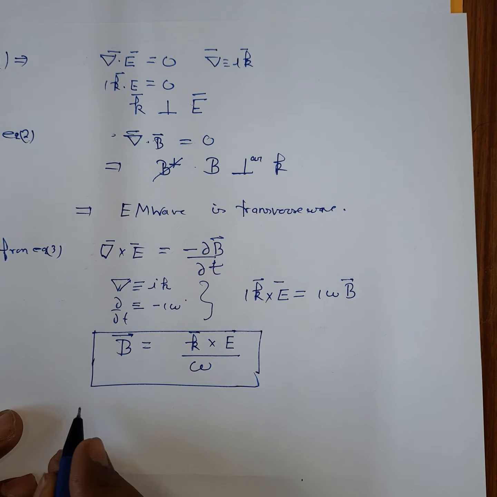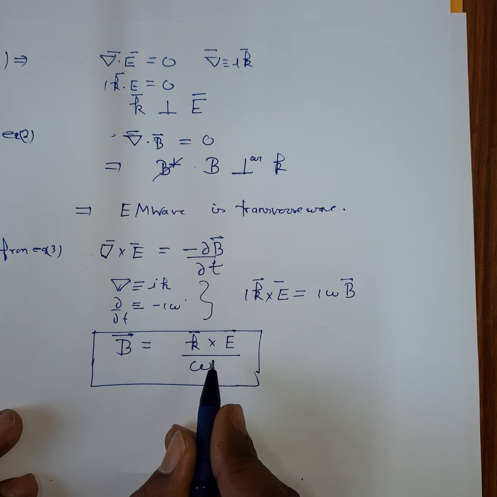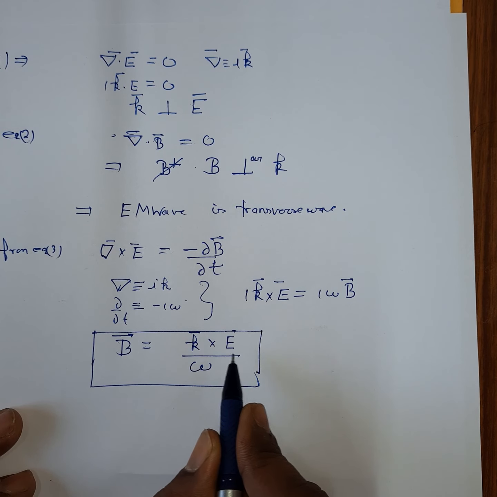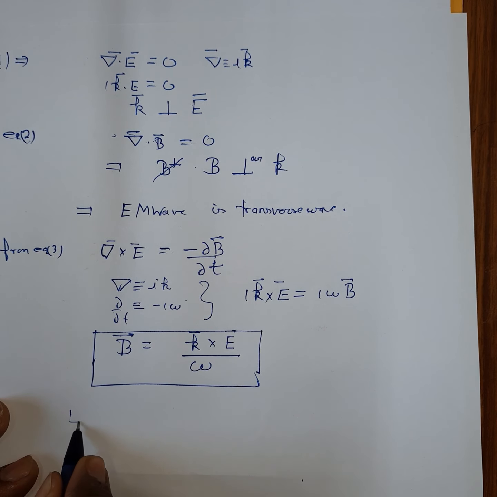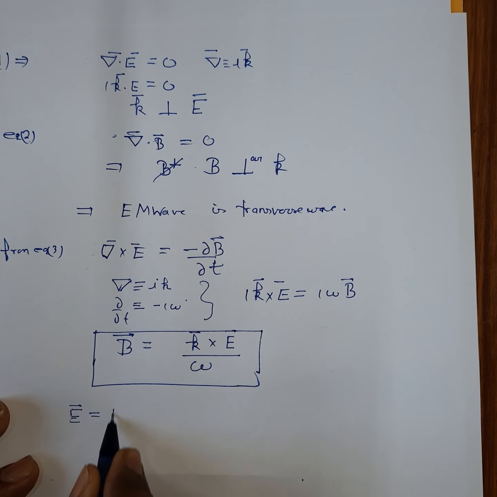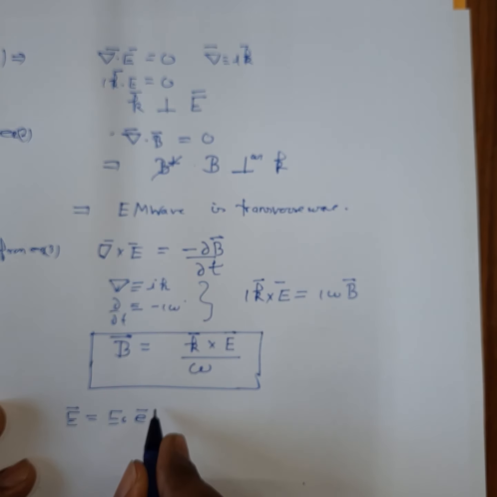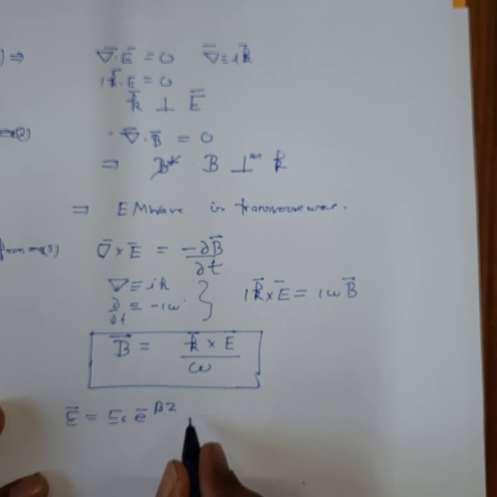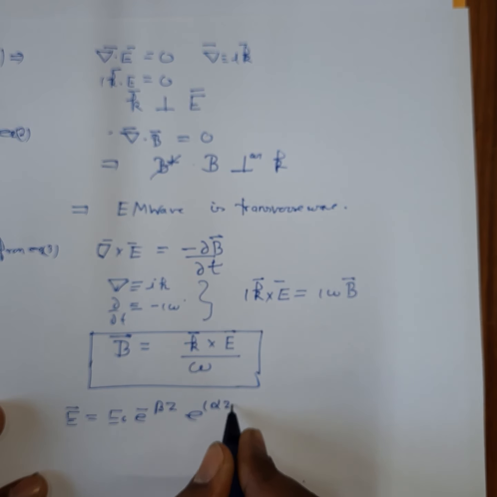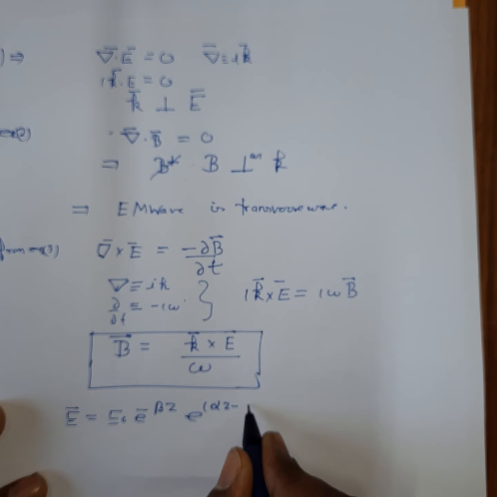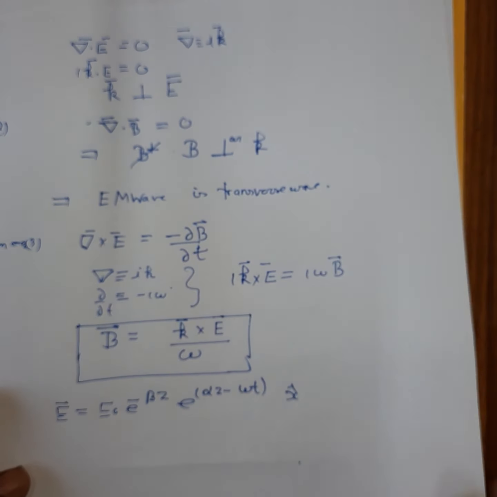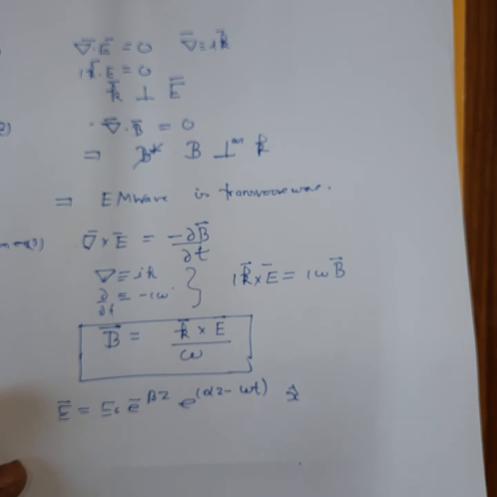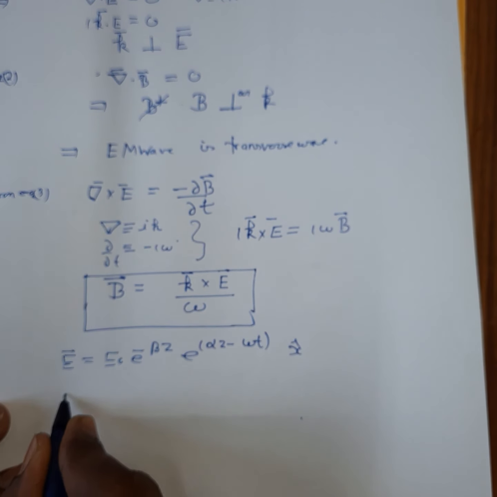So let's see one example. Suppose that an electromagnetic wave passes inside the conductor in the z direction and it is polarized in the x direction. So the electric field vector is given here, that is E0 e to the power minus beta z, where beta is the imaginary part of the wave propagation vector and alpha is the real part of the wave propagation vector. So this is the electric field vector of an electromagnetic wave inside a conductor. You can find the corresponding magnetic field vector by this expression.